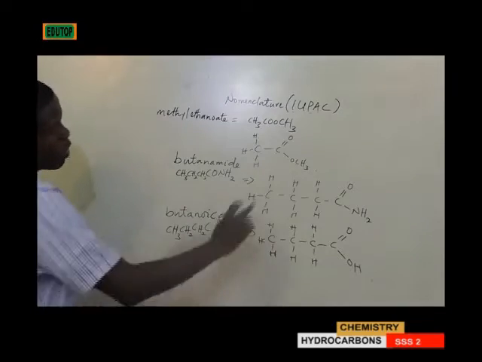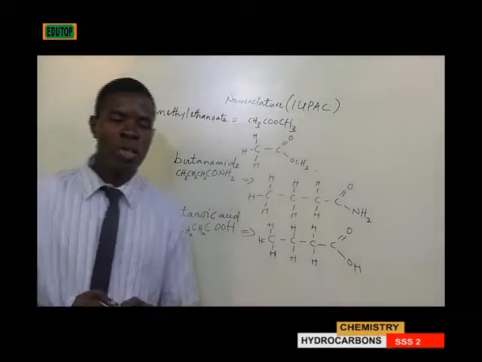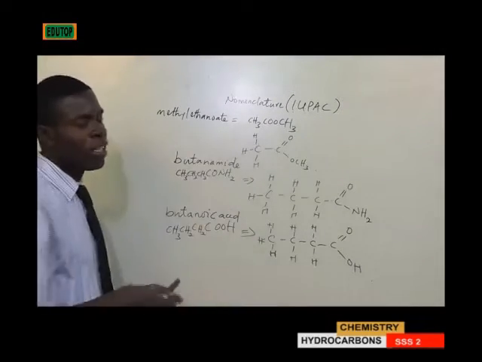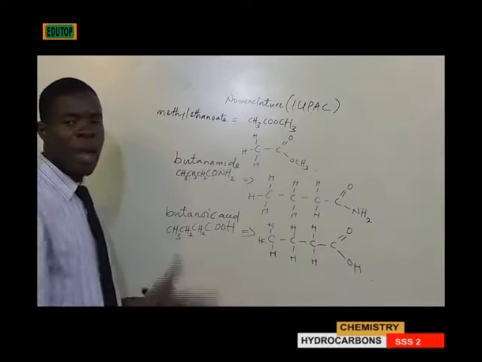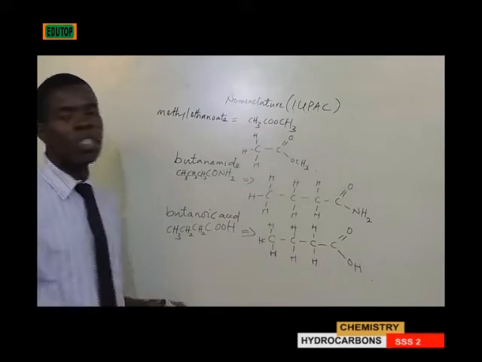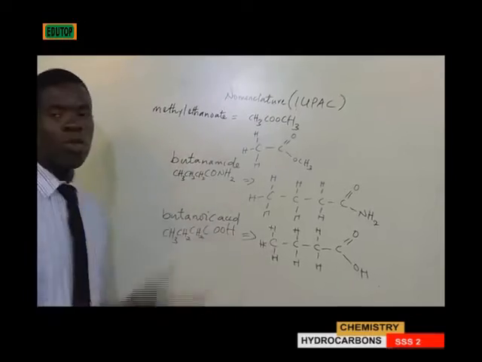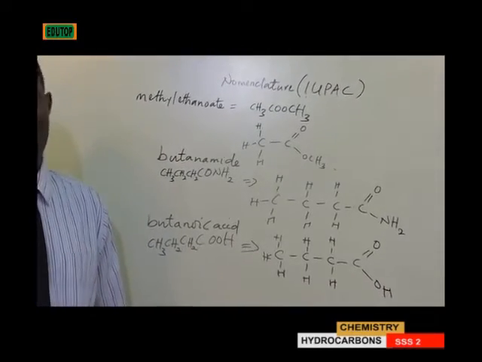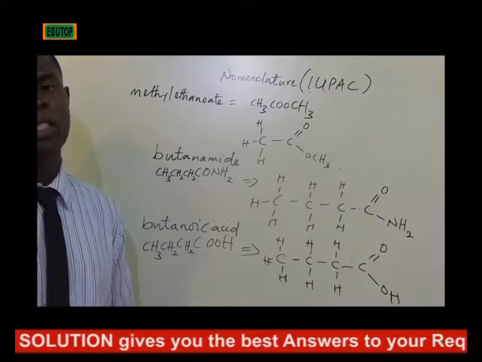This is butanoic acid. So these are the IUPAC nomenclature and also the structures of these compounds, and so on and so forth.